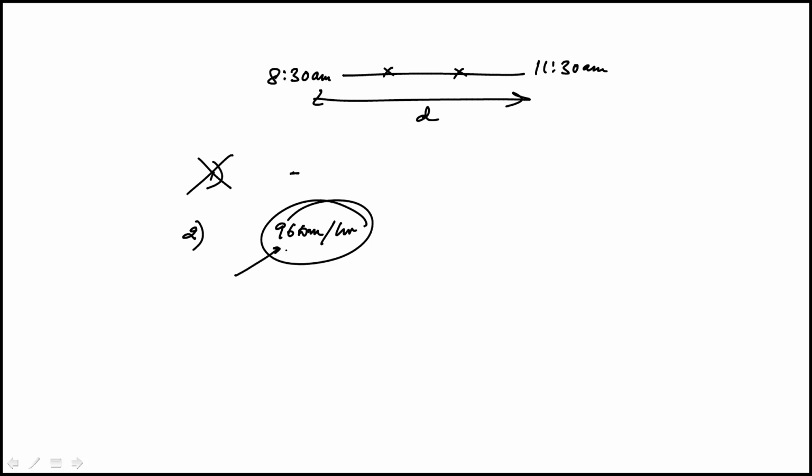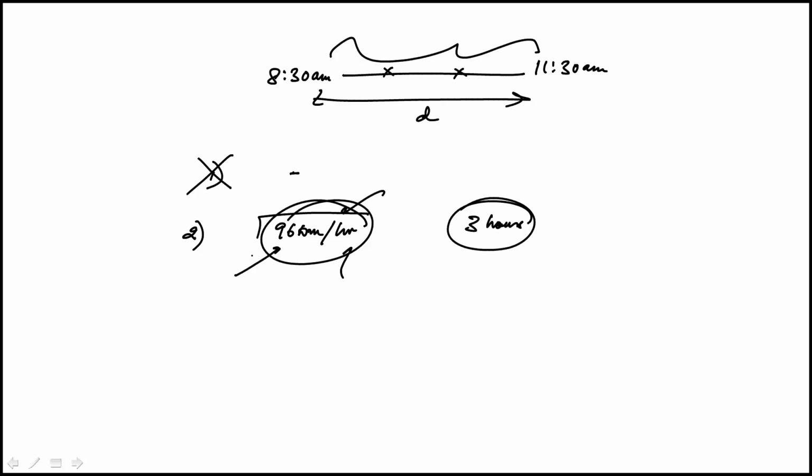So when they give you the average speed, and yes, we know that it took him 3 hours to get there, we could find the distance if he was driving all along, because this is the average speed while driving. But we don't know for how much of this time he was driving.